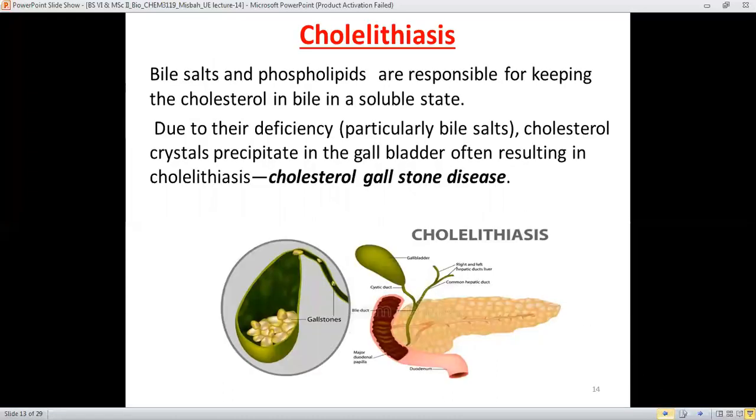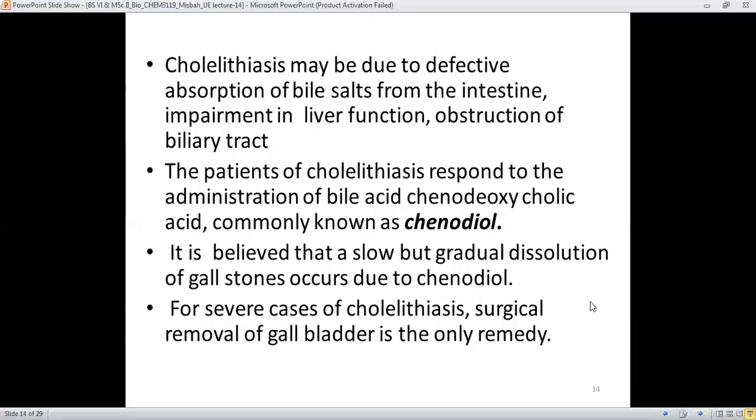In the previous slide, you can see that there is the right and left hepatic duct, this is the cystic duct, this is the bile duct. Therefore, all these ducts are also very important. They must be open in order to pass the bile salts.